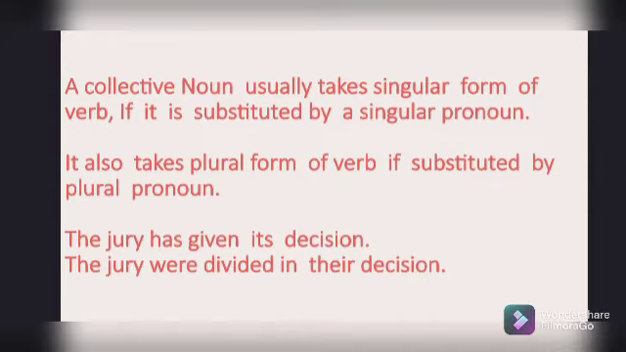But in the second sentence, the jury were divided in their decisions. It simply means the judges of the panel gave their opinions individually, and they are kept in the plural form here. That's why we substituted the word their for its. So the verb used here is in the plural form, that is were. So always pay attention to the use of the verb when a collective noun is given.